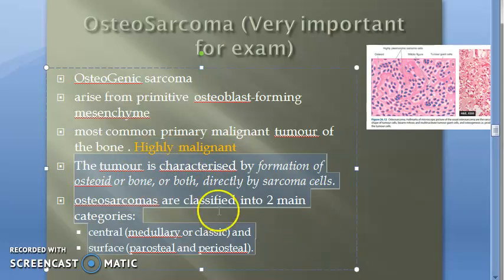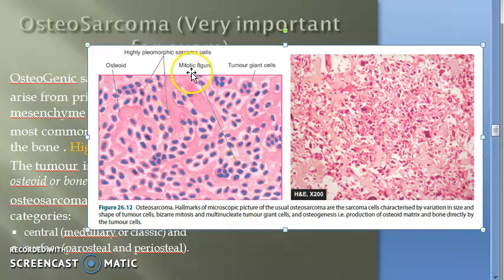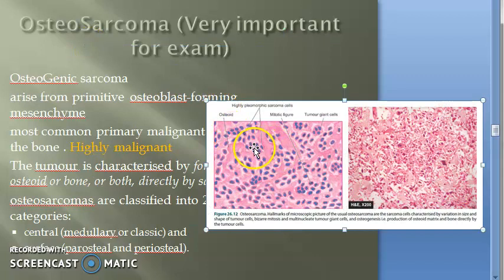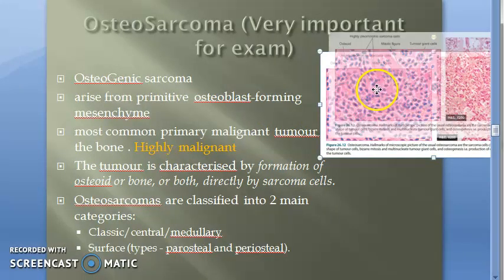Some extra details here, guys. Just see that here it is bone forming, right? So what you will see in the tumor, characteristic feature will be formation of osteoid or bone or both by sarcoma cells. Look at this. You see these pink structures here? Only pink parts, that is osteoid. So this is a characteristic feature of osteosarcoma because it's bone forming, correct? Pay attention here, guys.